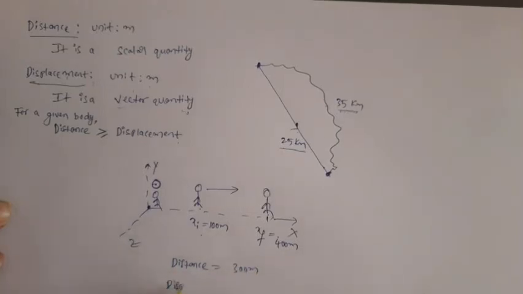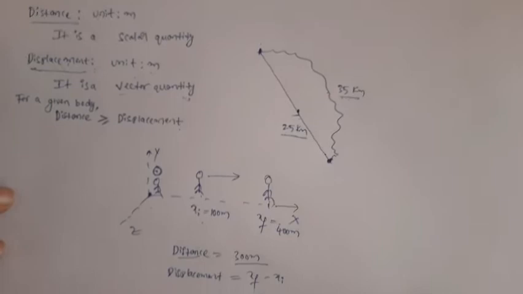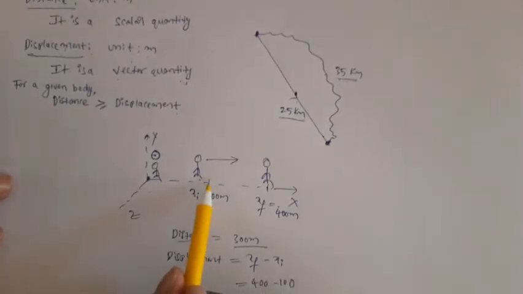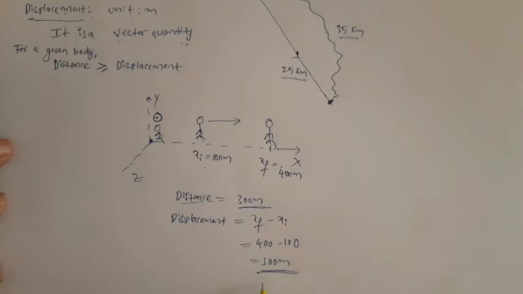So what about the displacement? The displacement of your friend is the final position minus the initial position, that is 400 minus 100. How much do you get? 300. See, in this special case, distance and displacement are both the same: in straight line motion and in the positive direction. Distance and displacement both become the same, 300 meters and 300 meters.